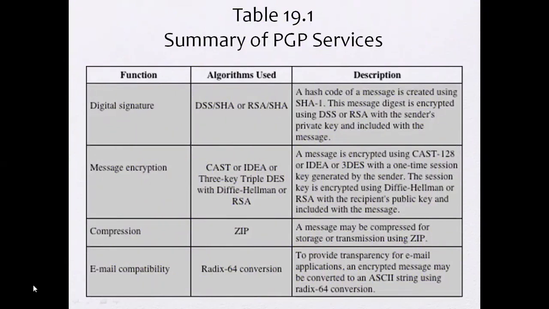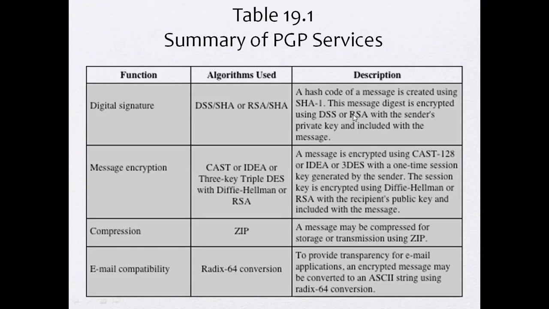Now coming to the summary of PGP services. What are the various algorithms and functions embedded in PGP? We'll see in detail. Initially, the function is the digital signature, one type of standard security approach. The algorithms used are DSS, the Digital Signature Standard, or RSA, with SHA, the Secure Hash Algorithm, that is, DSS/SHA or RSA/SHA. The description: a hash code of the message is created using SHA-1.